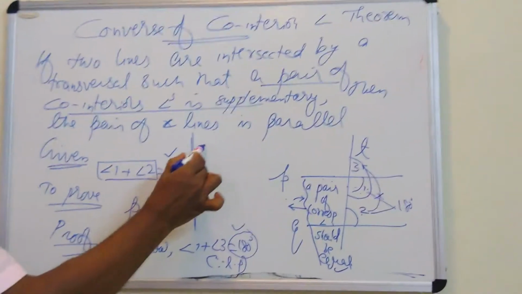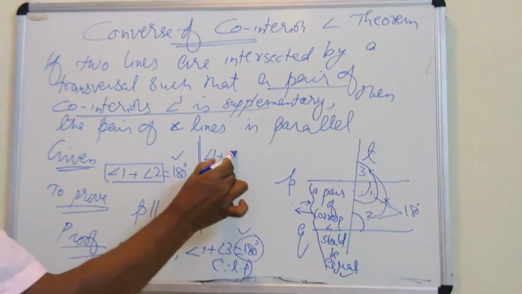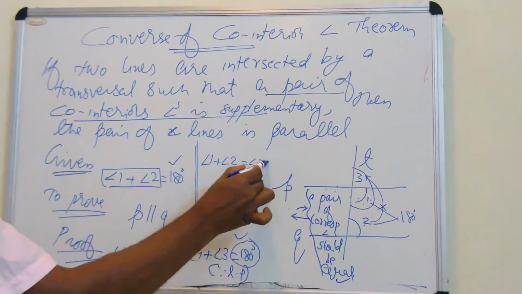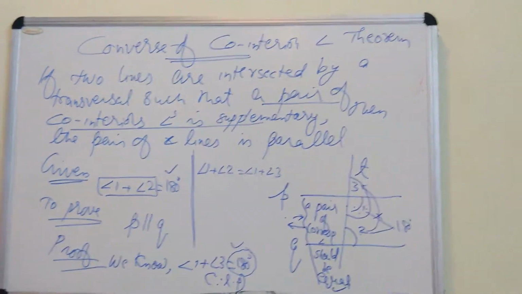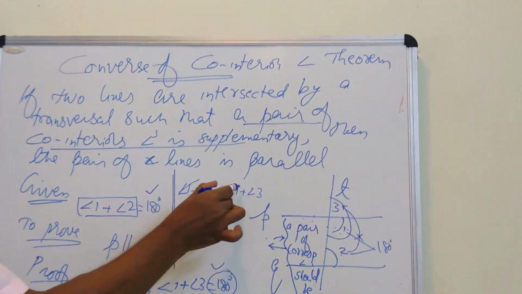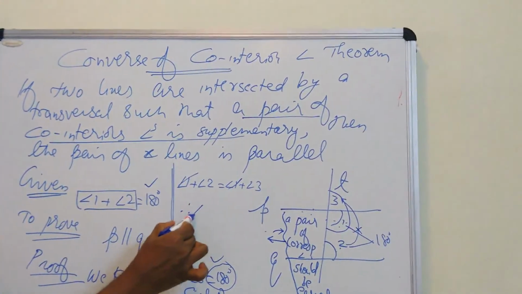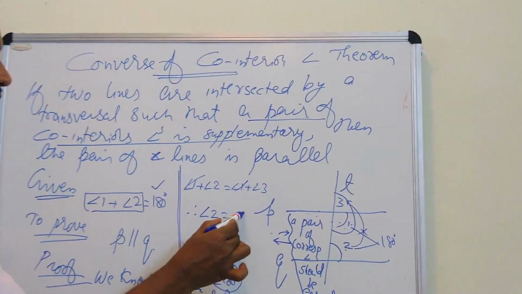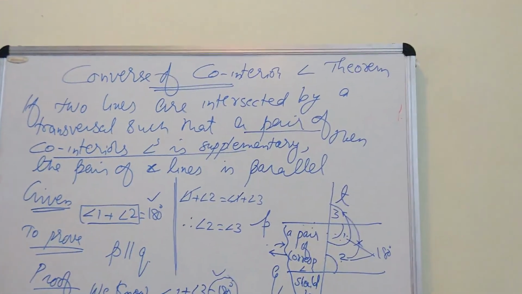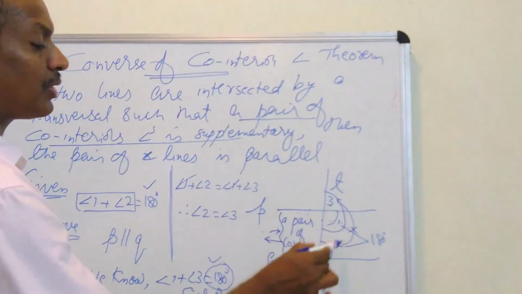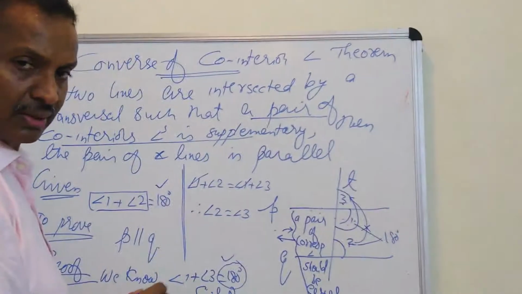So we can write angle 1 plus angle 2 is same as angle 1 plus angle 3. From both sides we can cut angle 1 and angle 1 because they are equal. Therefore we can write angle 2 is equal to angle 3. These 2 and 3, we know they are corresponding angles.